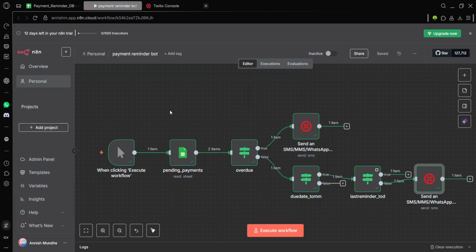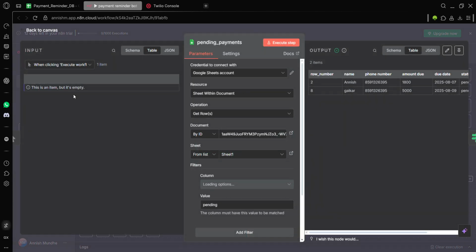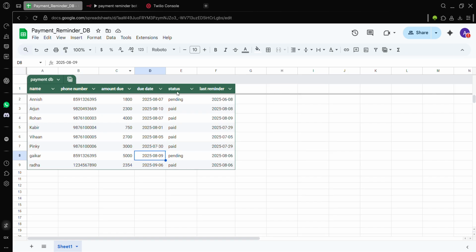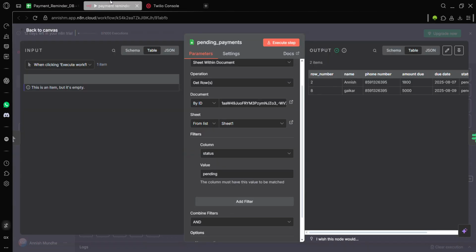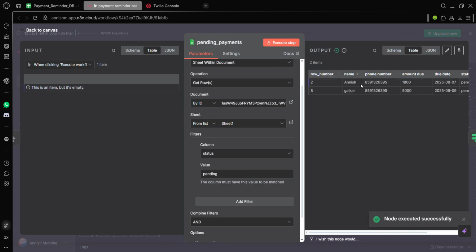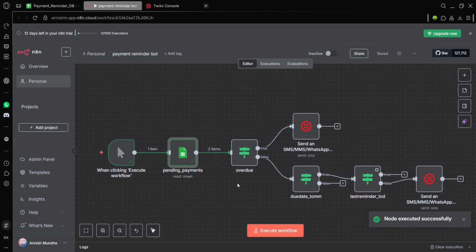Okay, so coming to the workflow, click to execute, then we have pending payments. This is where the Google Sheet is read and it is filtered using the column status pending. As you can see in the status column pending, it should only filter Anish and Geiker. Yes, status pending. If we execute this step, yes, Anish and Geiker have been passed on from this step.